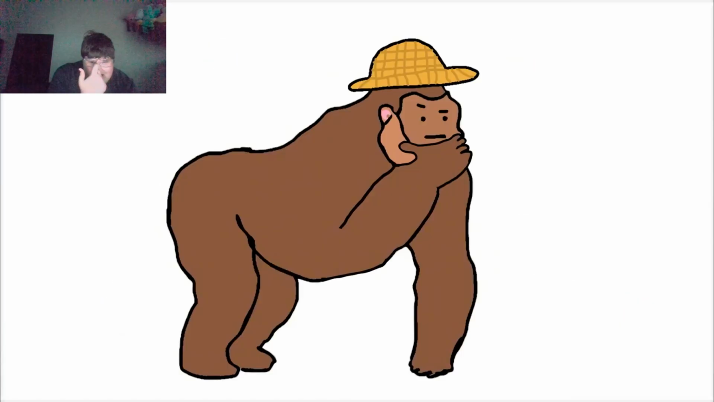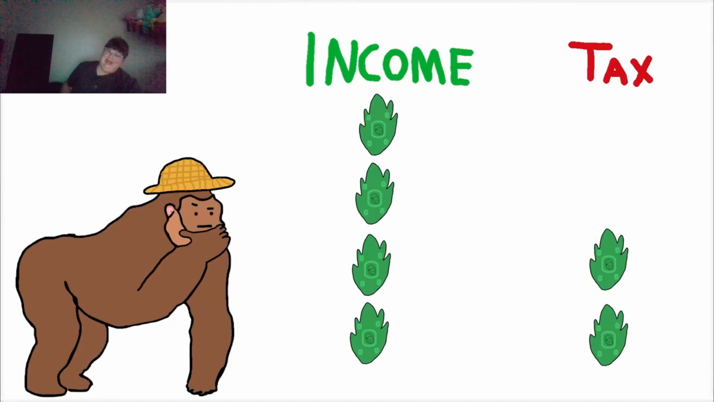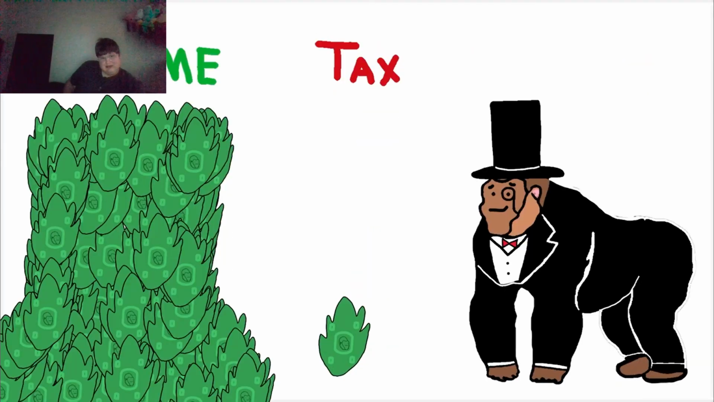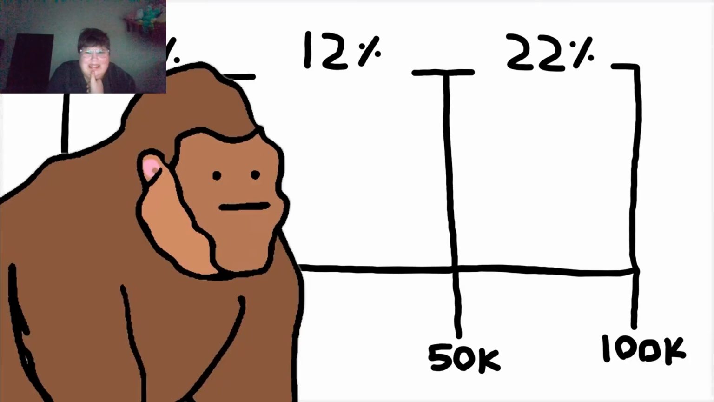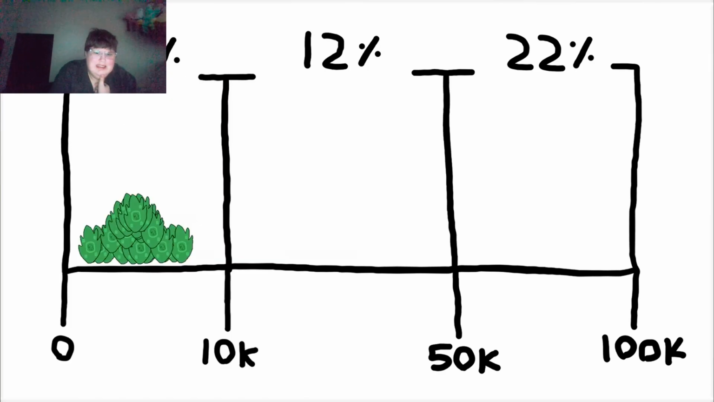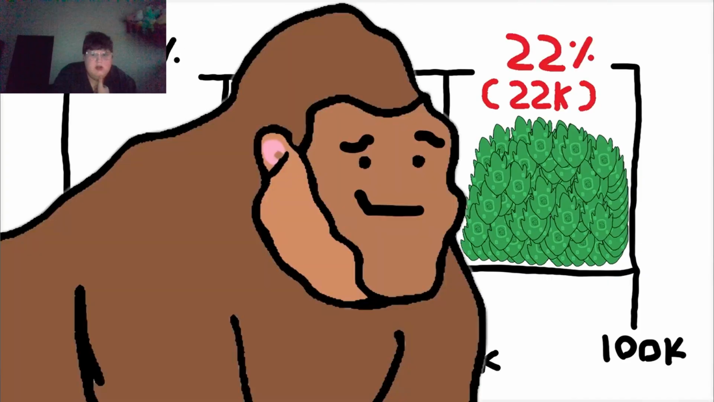Tax brackets. So how much tax should monkey pay? Well, it depends on how much monkey earns. The more monkey earns, the more tax monkey have to pay. Most of the time. These are called tax brackets, and they look something like this. But monkeys make a very common mistake when looking at tax brackets. If monkey make 100,000 leaves, they are taxed 22% or 22,000 leaves, right?